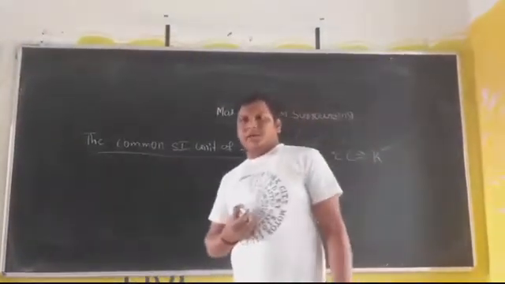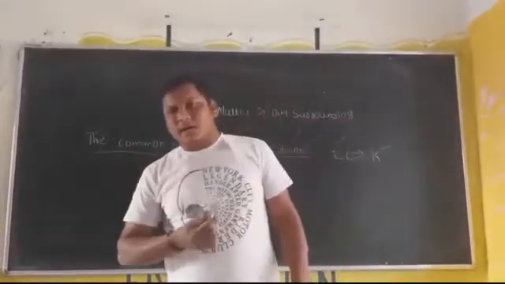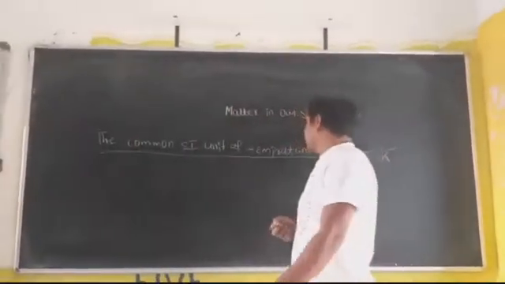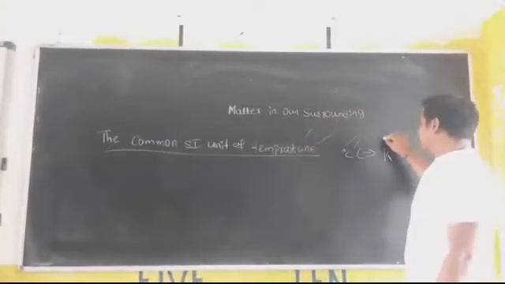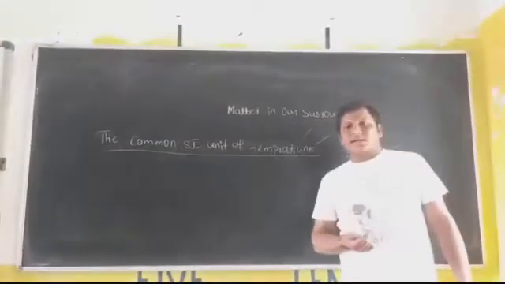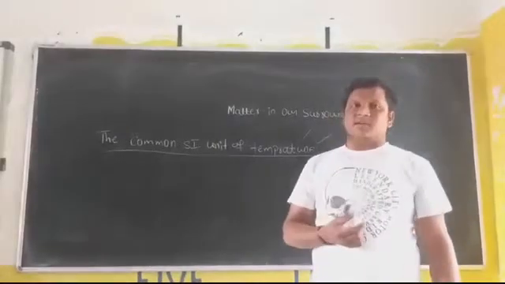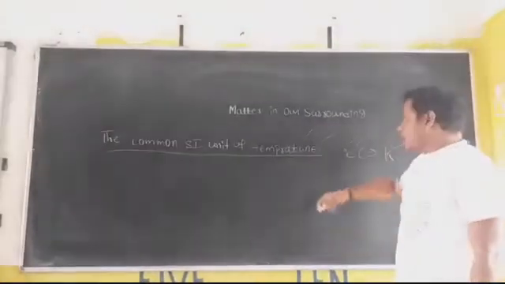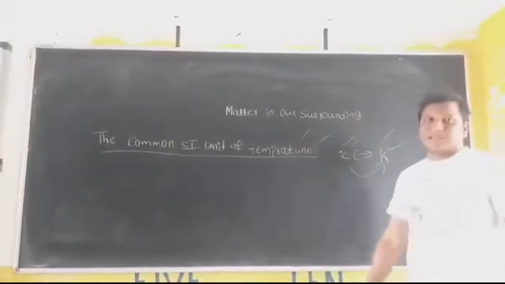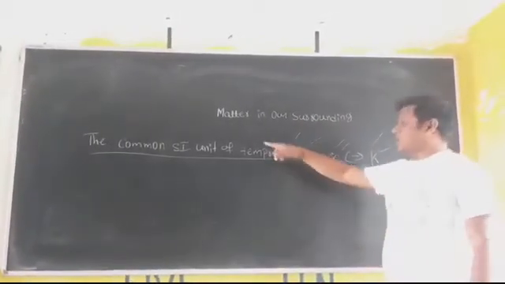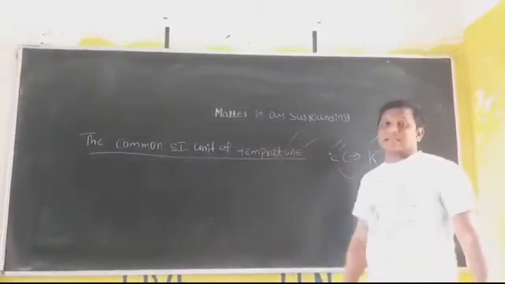In hospitals or any medical setting, we refer to degree Celsius only, not Kelvin. But in a scientific setting, we indicate the temperature in the Kelvin scale, not the Celsius scale, because Kelvin is an SI unit, not degree Celsius.